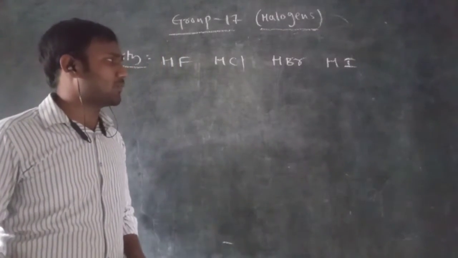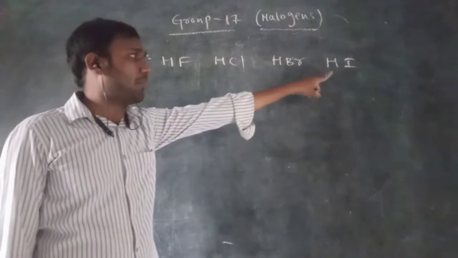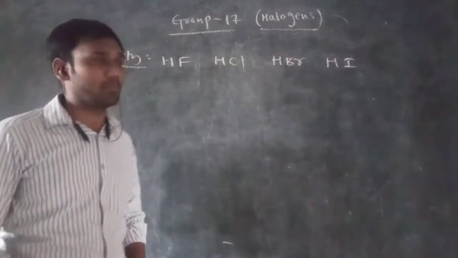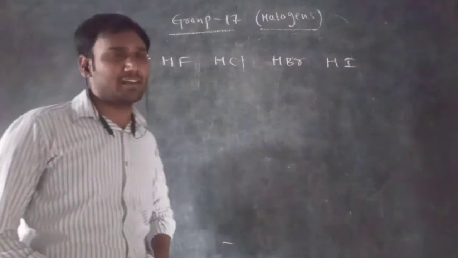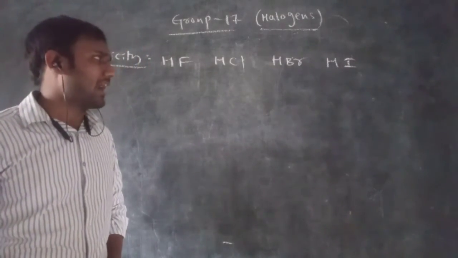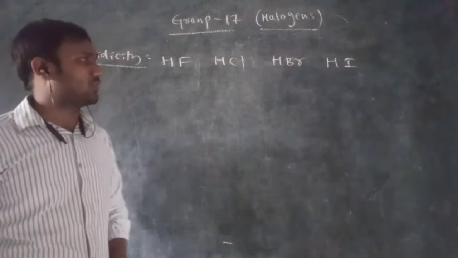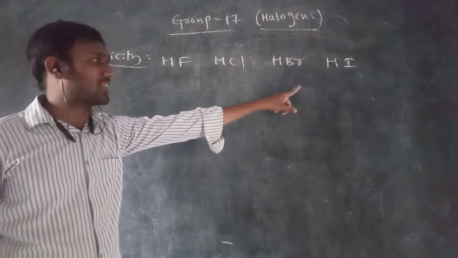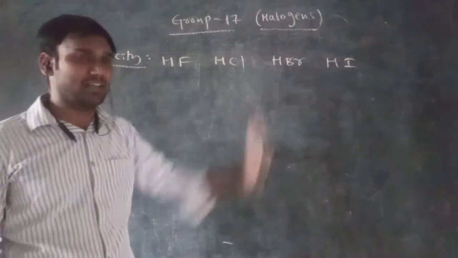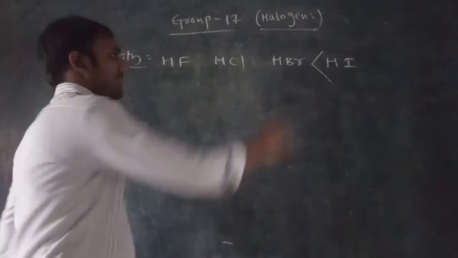When the bond length is more, we can say that the bond strength is less. At that time, we can break the bond easily. When the bond breaks easily, hydrogen can be released easily. So in hydrogen iodide, the bond length between hydrogen and iodine is very large. Due to the less strength of the bond, the hydrogen can be released easily. That means hydrogen iodide acts as a strong acid.